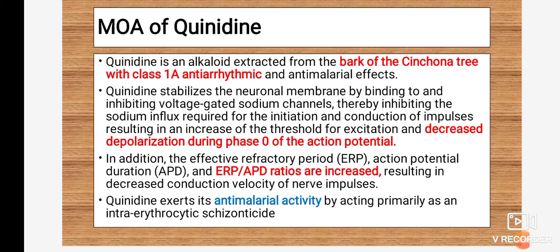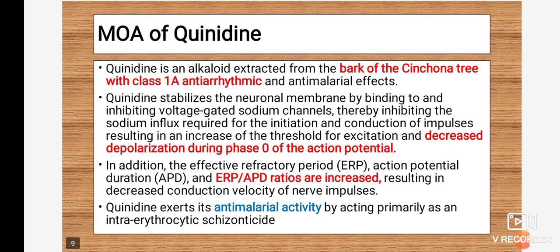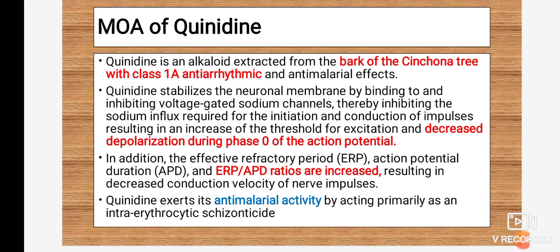We have seen the different phases: phase 0, phase 1, phase 2, phase 3, phase 4. Whatever depolarization is carried out in phase 0, that is decreased. In addition, the effective refractory period, that is ERP, and the action potential duration, that is APD, and the ERP to APD ratio are increased. So they increase the ratio of effective refractory period to action potential duration, and it results in a decreased conduction velocity of the nerve impulse.